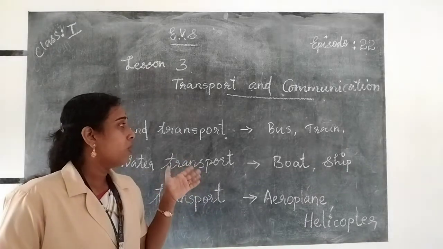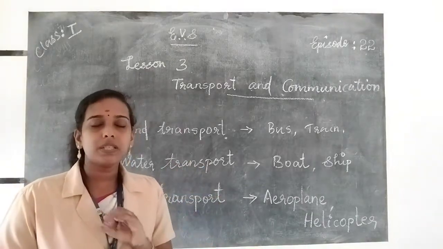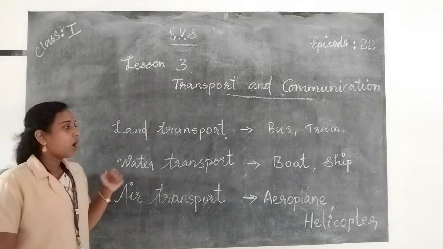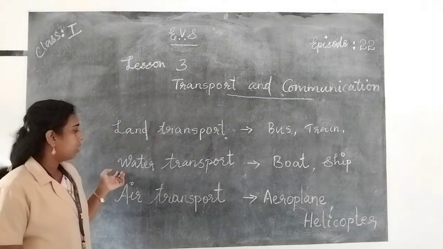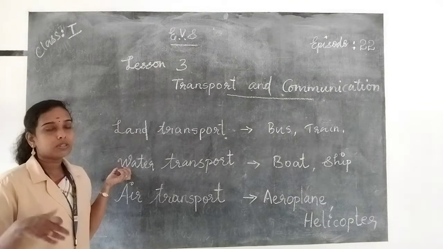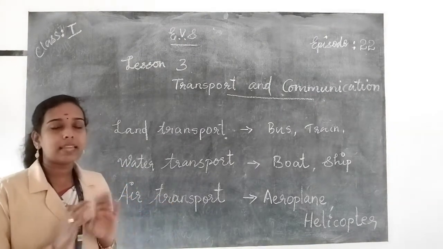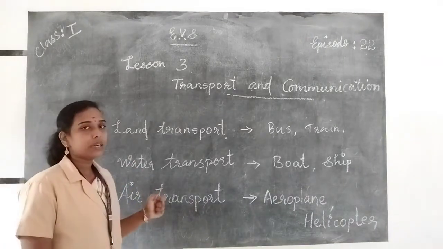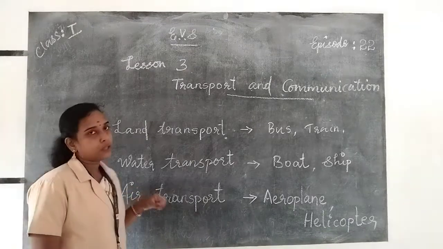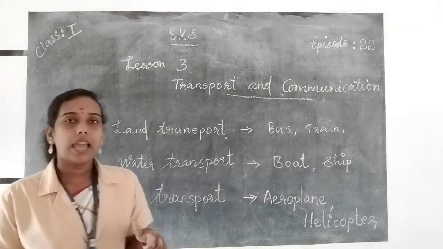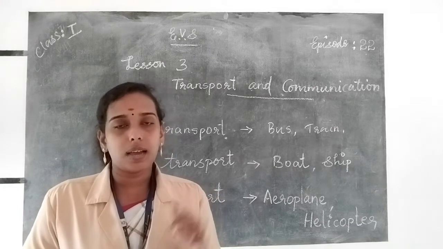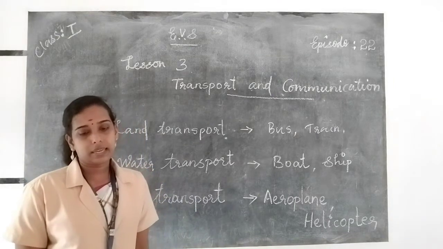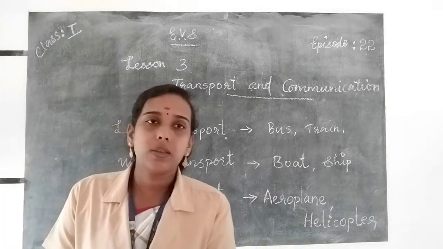Trains and monorails run on special tracks, and the special tracks are called rails, R-A-I-L-S, rails. Then water transport. We use some means of transport to travel across rivers, lakes, and seas, and such types of transport are called water transport. Examples: boat, ship, etc. Then air transport. The vehicles that help us to travel by air are called air transport. Examples: aeroplane, helicopter, etc. So these are the different means of transport.